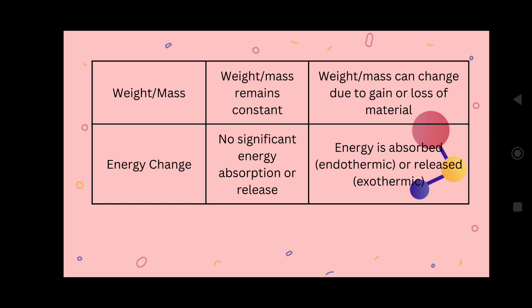Next, energy changes. There is no significant absorption or release of energy during physical change, but in chemical change energy is released or energy is absorbed. If energy is absorbed, then it is said to be an endothermic chemical reaction. If energy is released during the chemical change, then it is said to be an exothermic chemical reaction. Okay, this is the brief introduction of this chapter.